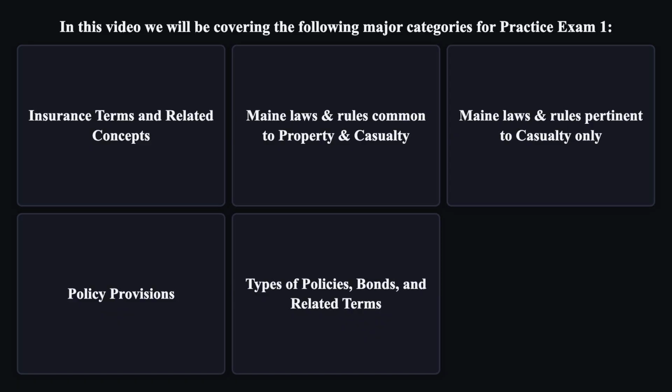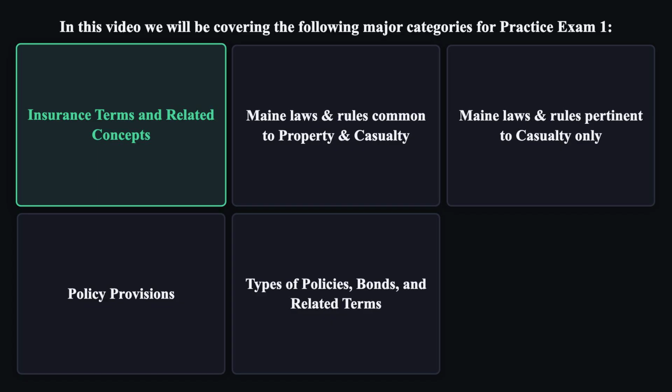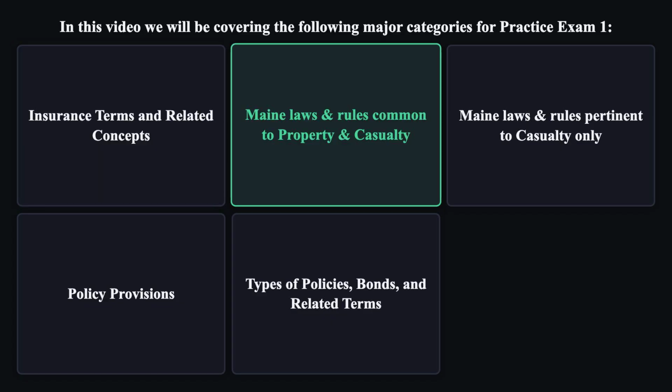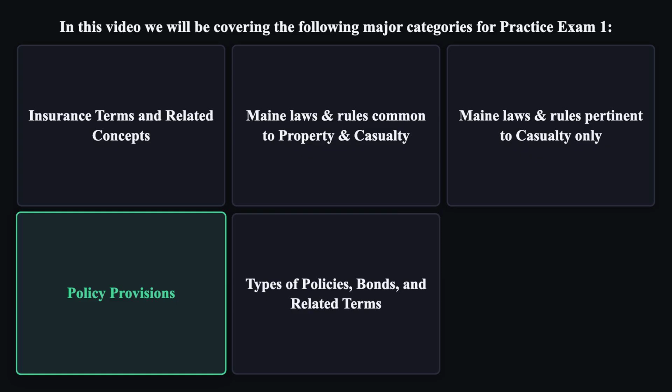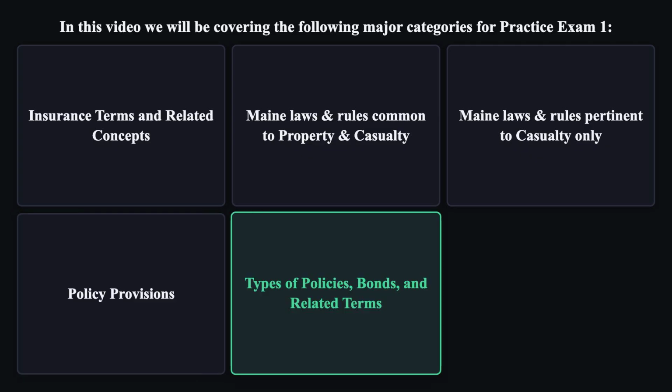In this video, we will be covering the following major categories for Practice Exam 1. Insurance terms and related concepts. Maine laws and rules common to property and casualty. Maine laws and rules pertinent to casualty only. Policy provisions. Types of policies, bonds, and related terms.